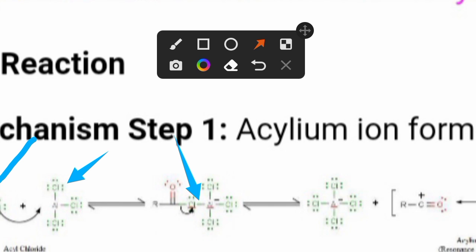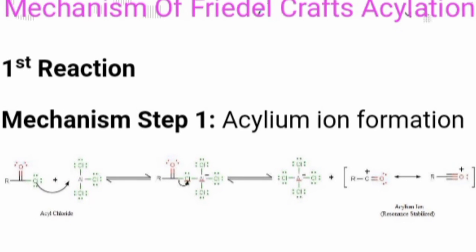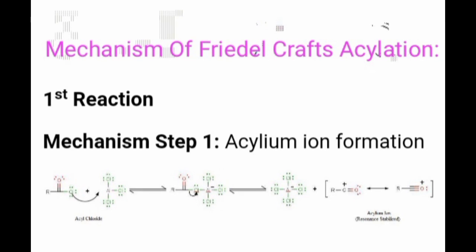After that, AlCl4 is given out and there is formation of RC=O. After removal of AlCl4, what remains there? RC=O. This RC=O is the acylium ion. In such a way, formation of the acylium ion takes place. This acylium ion is actually resonance stabilized. Therefore, it is written like this on the screen here.